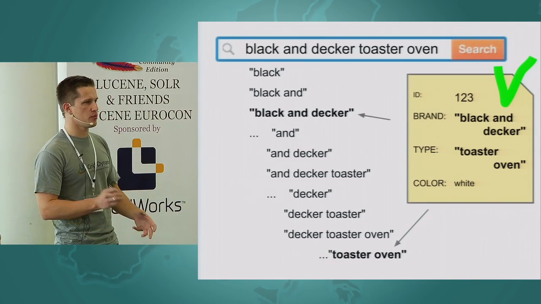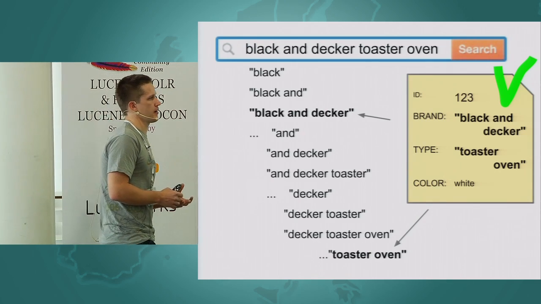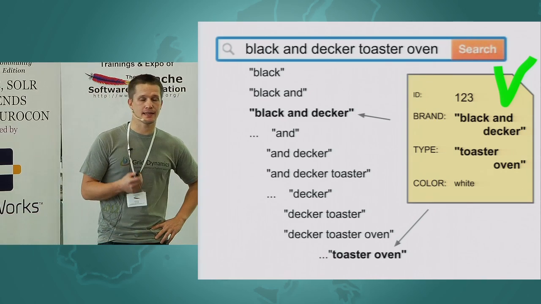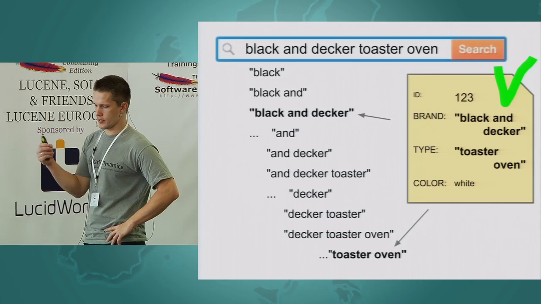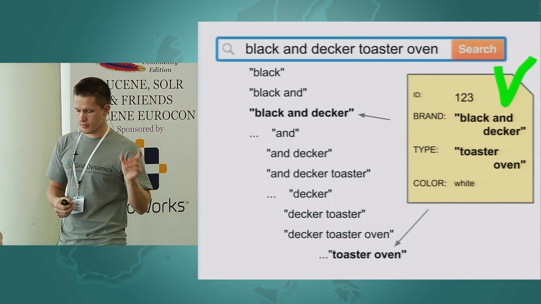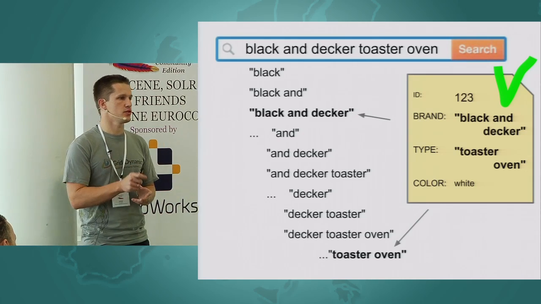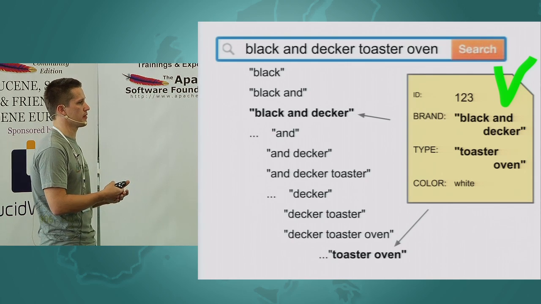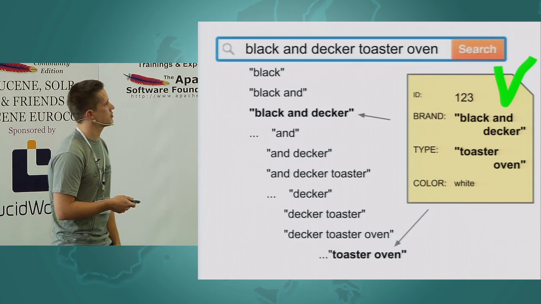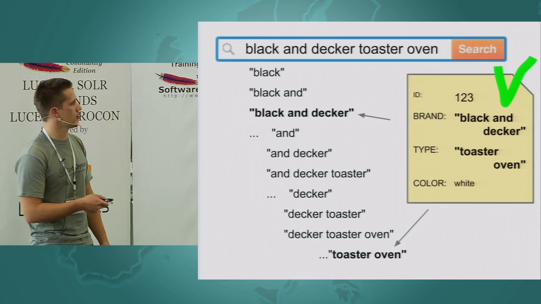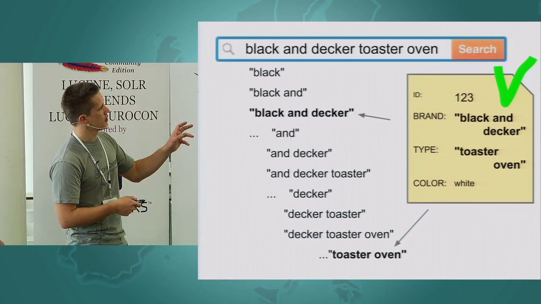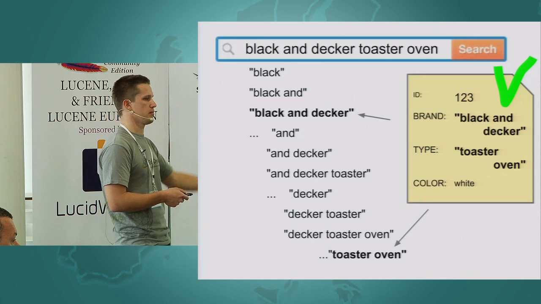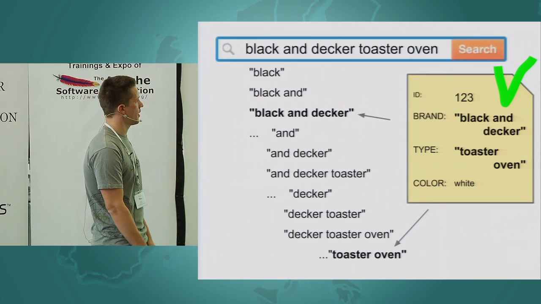And our top secret core matching criterion, especially for e-commerce: we suppose that a document matches the query if it has terms which are able to fully cover the search phrase, without gap and without overlap. So for this search phrase, Black & Decker toaster oven, we think that this document matches because it's able to cover, right? It has a Black & Decker term and a toaster oven term.